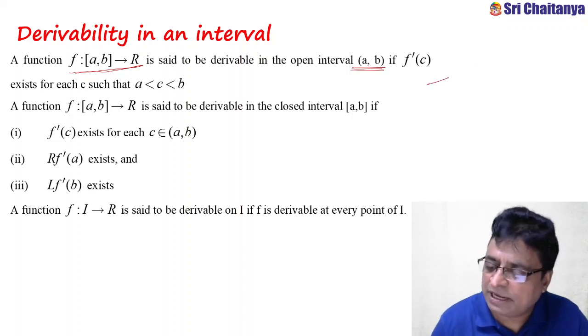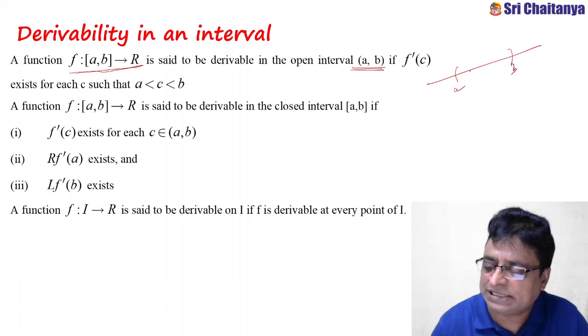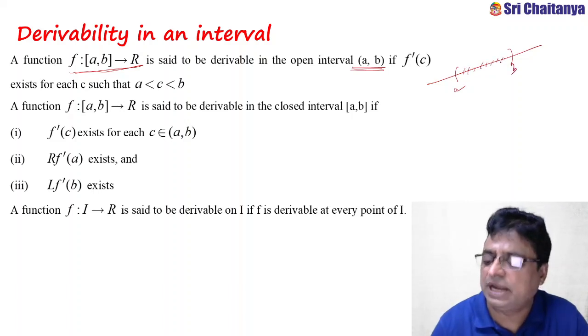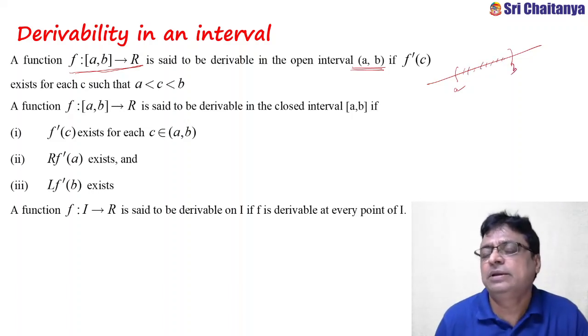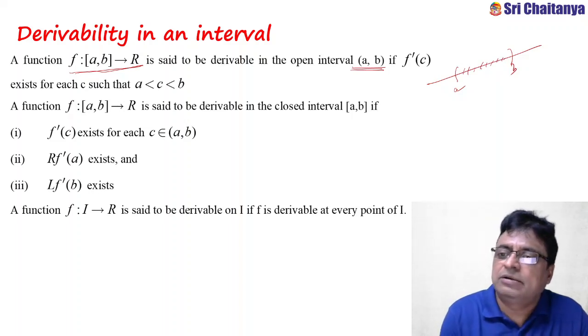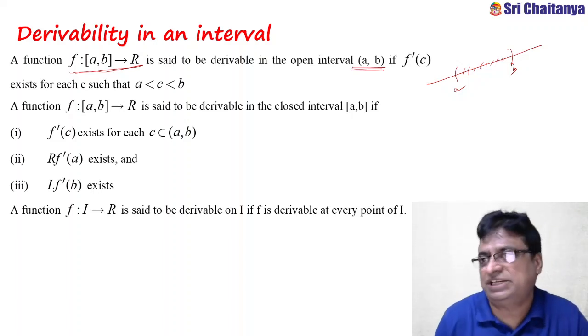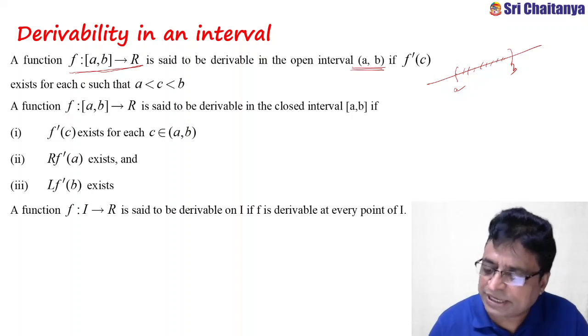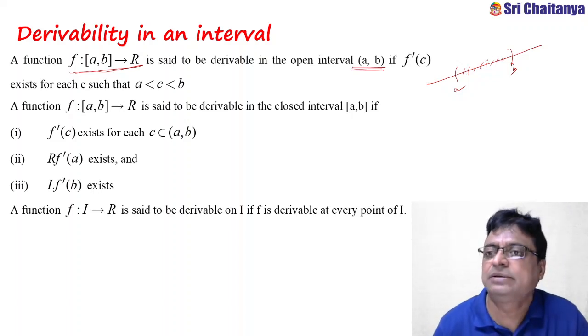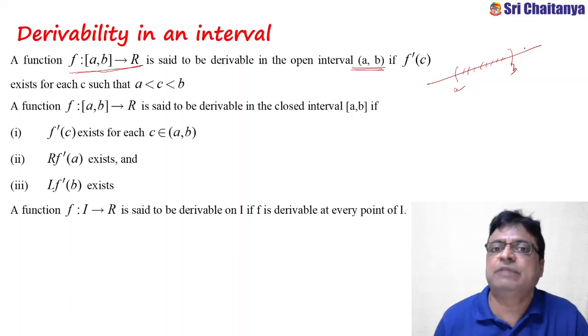In the open interval ab, infinitely many points exist. The conditions that the function satisfies at a point for the derivative to exist, the same thing holds good at each and every point between the two numbers in that interval. Then we can say that the function is derivable in the open interval ab.